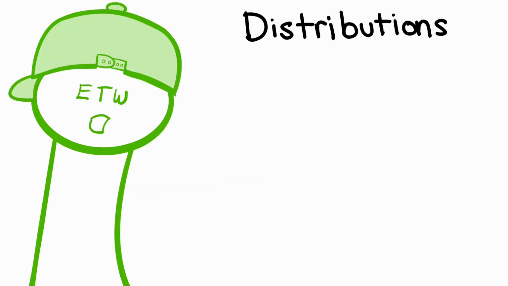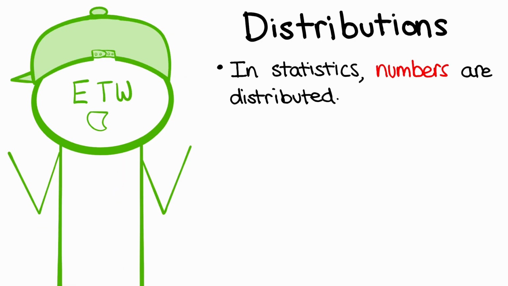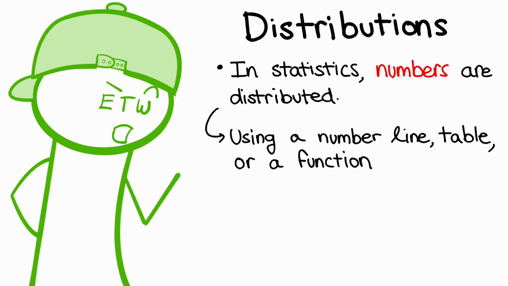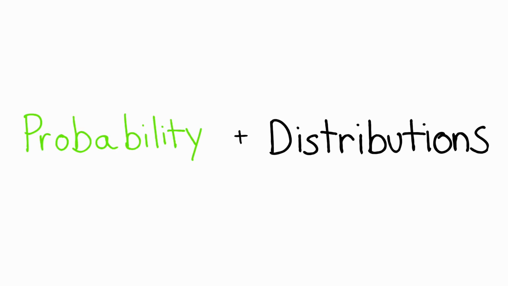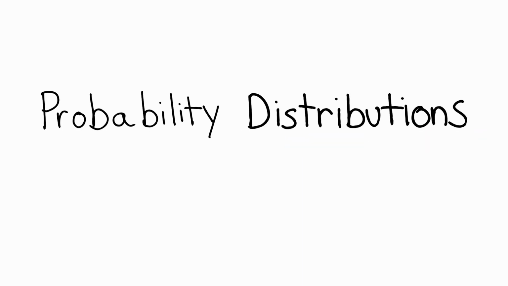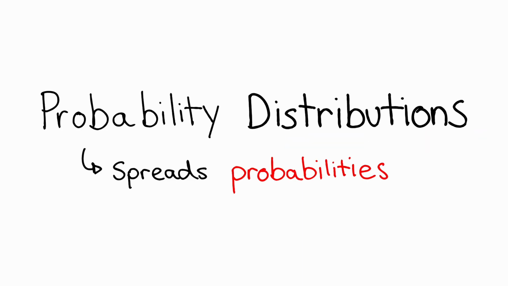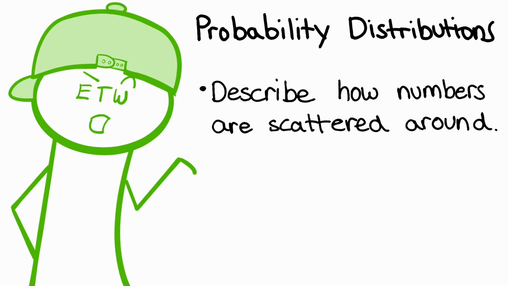In the boring world of statistics, we distribute numbers by spreading them throughout a number line or a table or a function. Now, if you add the word probability to the word distributions, we would be spreading, guess what? Probabilities. So in the most basic language, probability distributions describe how numbers are scattered around.